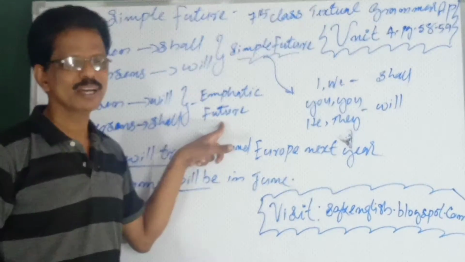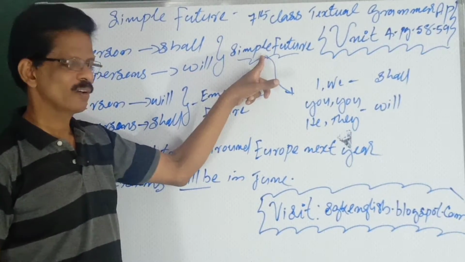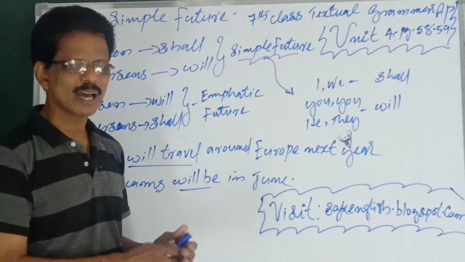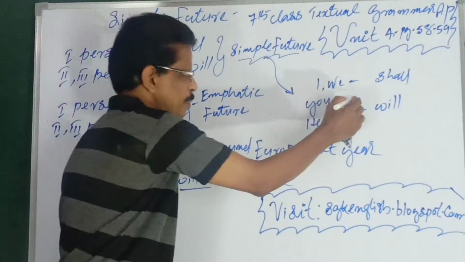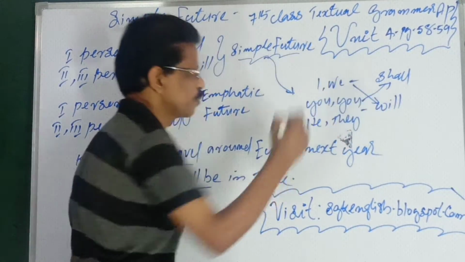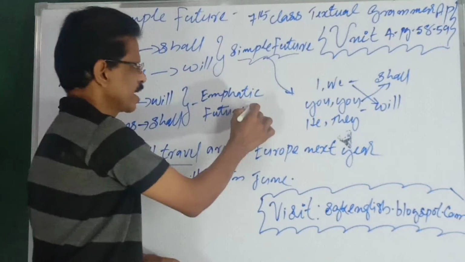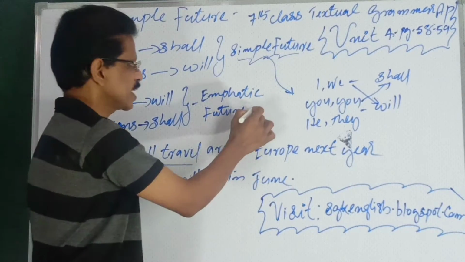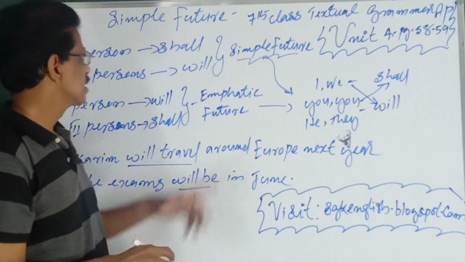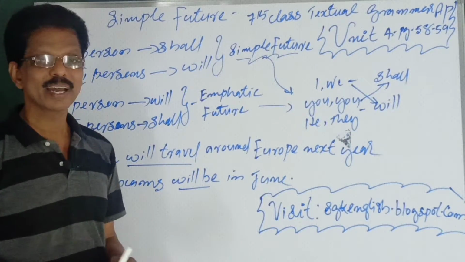There is a usage just the opposite of simple future, which means shall with the second and third persons and will with the first person. Second and third person shall, first person will. It is known as emphatic future. Don't mistake. This one, simple future, just opposite of that is emphatic future.